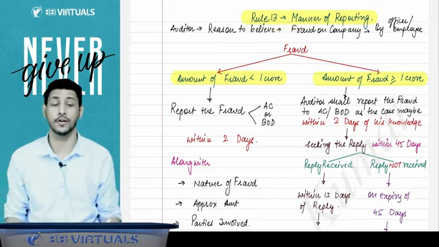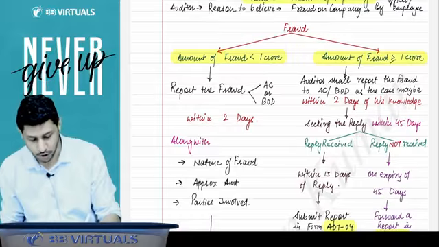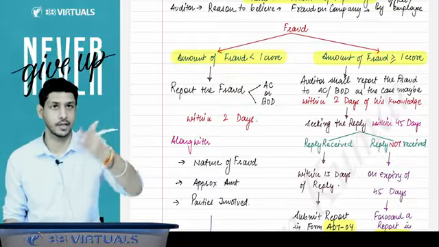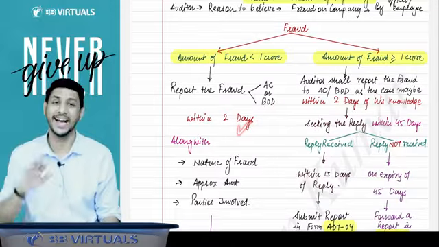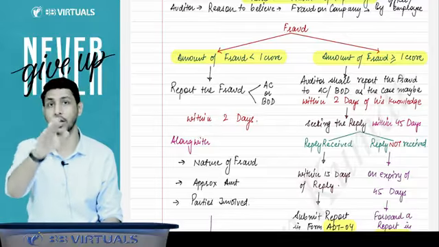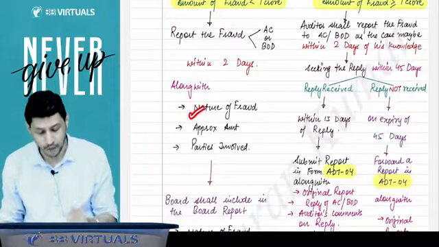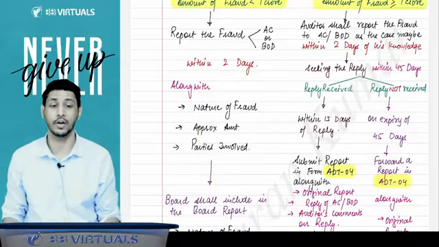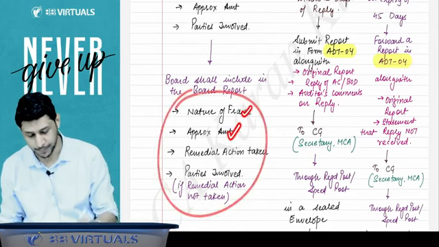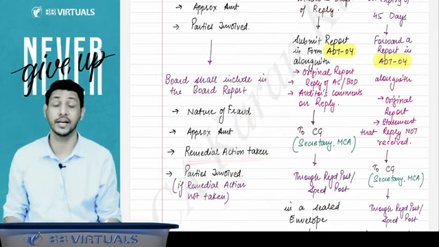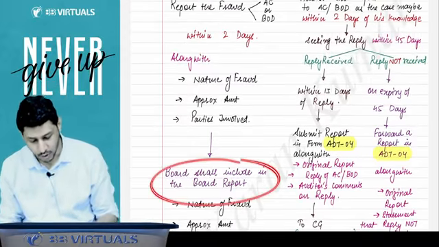You have to check the amount of fraud. If the amount of fraud is less than 1 crore, then you have to report the fraud to the audit committee or board of directors. If an audit committee exists, report to the audit committee; if not, report to the board of directors within 2 days, as early as possible but not later than 2 days of getting knowledge of that fraud. Along with it, you have to state the nature of the fraud, approximate amount involved, and parties involved. And the board of directors shall disclose this in the board report: the nature of the fraud, approximate amount involved, parties involved, and whatever remedial action they have taken.